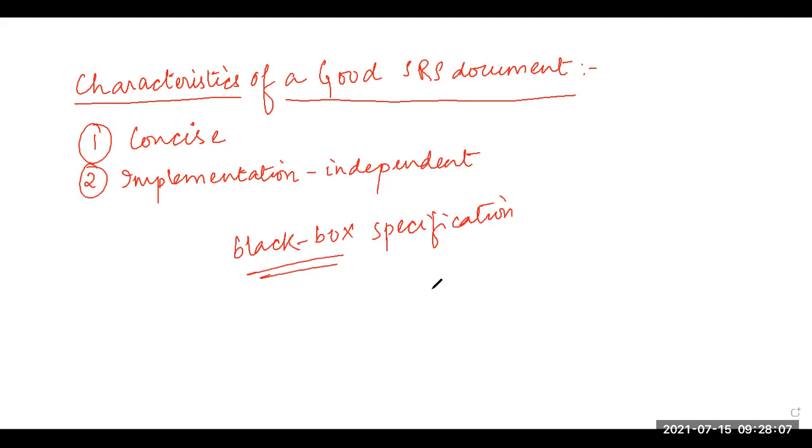So if someone ever asks you, okay, fine, you are preparing a software, do you have the black box specification of the software? So do not get jumbled up. The black box specification of the software means they are simply asking, have you prepared the SRS document or not? So since the SRS document only emphasizes the external visible behavior of the system, it is also referred to as the black box specification of the software being developed. Okay. Now,